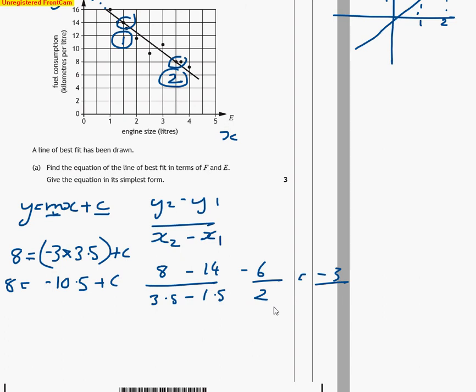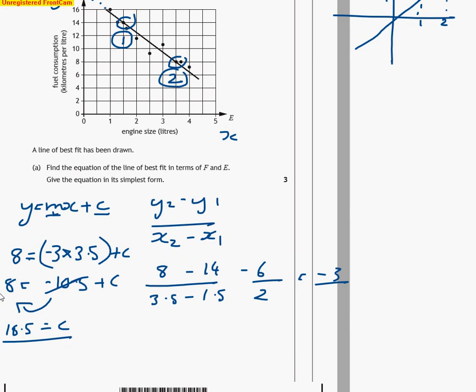So minus 10.5 plus what is going to give us 8? We'll just move that over to the other side by adding it on. So 8 plus 10.5 is going to give us 18.5. So it's close to our guess of 18. Okay, so that's our c.